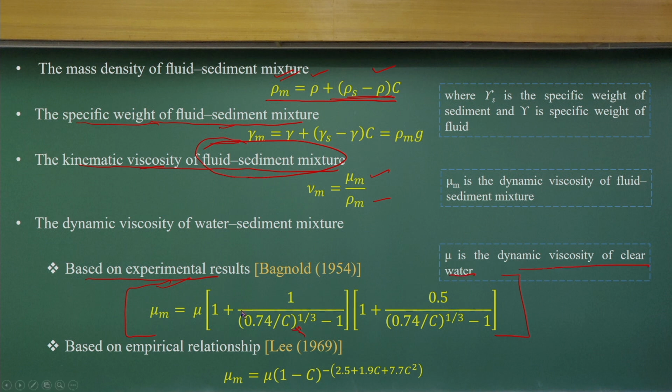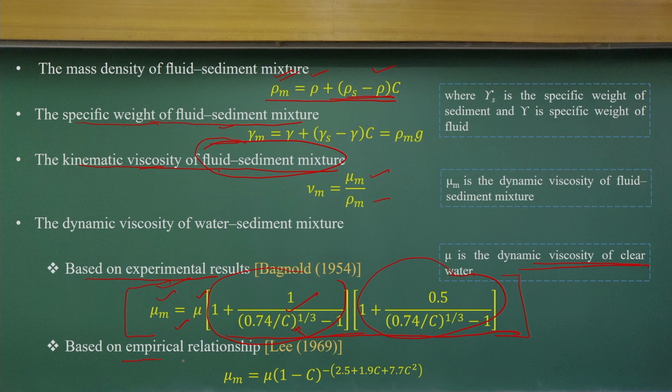As the sediment concentration changes, the kinematic viscosity of the fluid and sediment mixture changes, and experimentally it follows mu, the dynamic viscosity of clear water, with a multiplying constant which is a function of capital C.